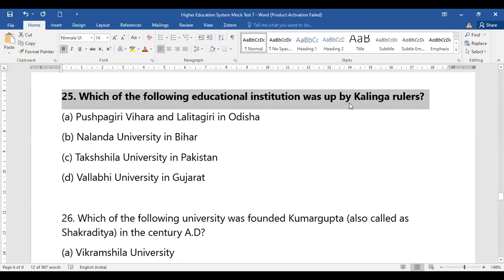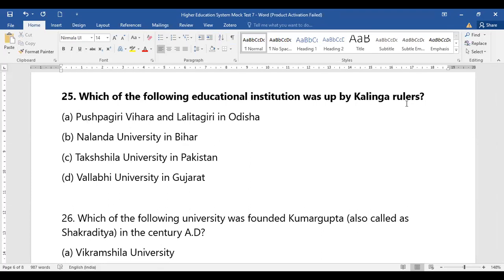Which of the following educational institutions was set up by Kalinga rulers? Whether it is Pushpagiri, Nalanda, Takshila, or Vallabhi. So which of the following educational institutions was set up by Kalinga rulers? So what is the right answer? Let us come to the right answer. Question number 25.